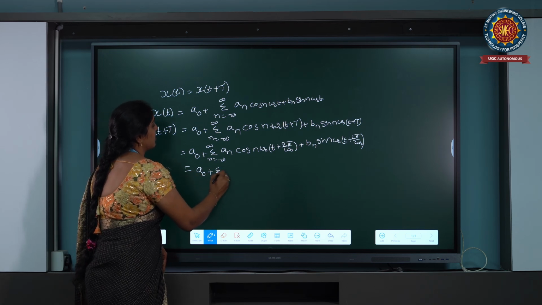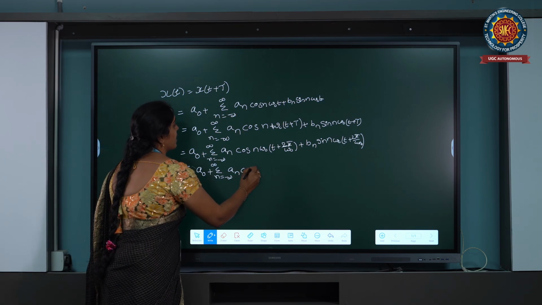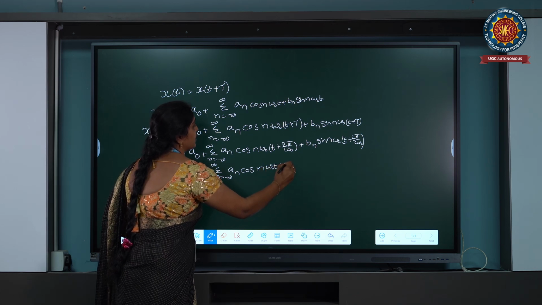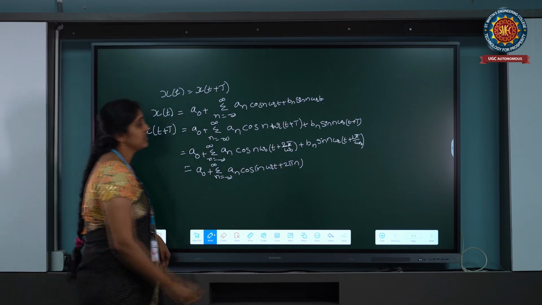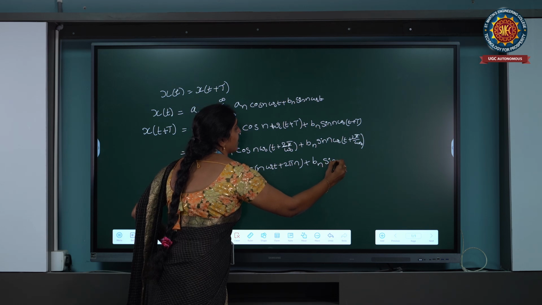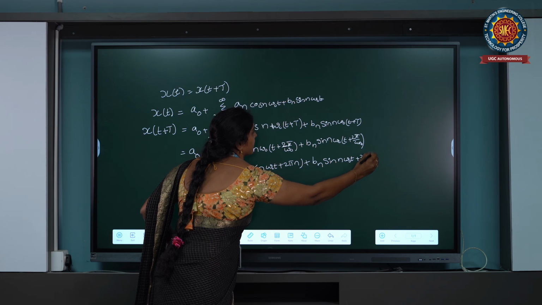We get a naught plus summation n equals minus infinity to infinity a n into cos of n omega naught t plus 2 pi n, plus b n into sin of n omega naught t plus 2 pi n.